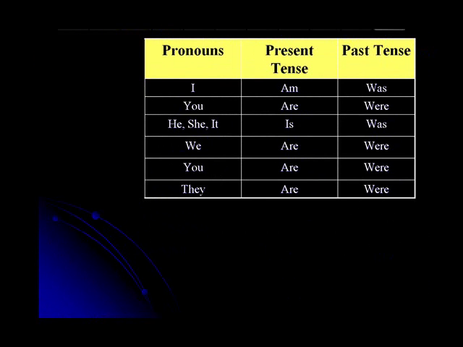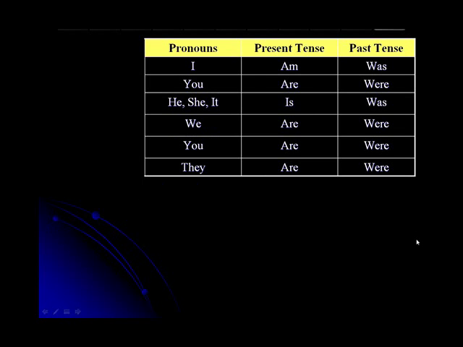I guess when you first start learning English, you learn this verb by heart. You memorize it. In the present tense it goes I am, you are, he is, she is, it is, we are, you are, they are. Well, it's the very same thing for the past. You can memorize it as well. I was, you were, he was, she was, it was, we were, you were, they were. Okay? Now let's take a look at some sentences.